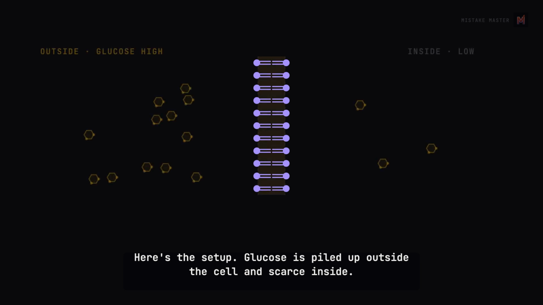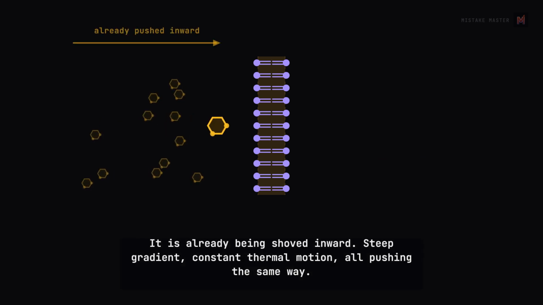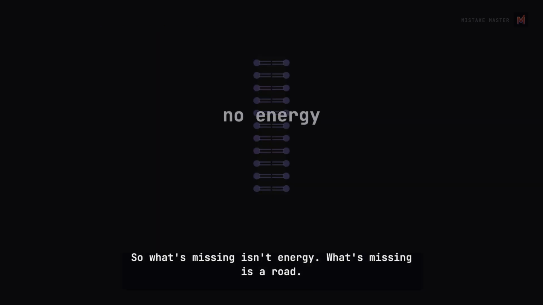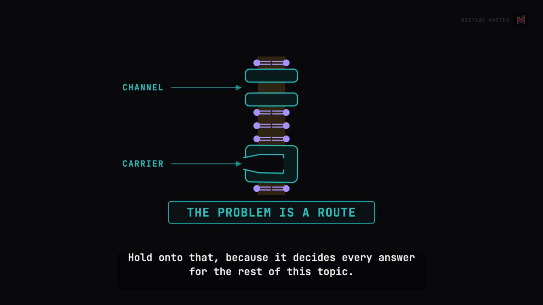Glucose is piled up outside the cell and scarce inside. It is already being shoved inward. Steep gradient, constant thermal motion, all pushing the same way. So what's missing isn't energy. What's missing is a road. Hold on to that, because it decides every answer for the rest of this topic.